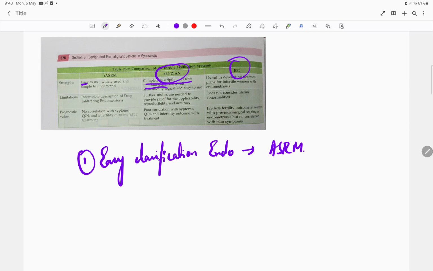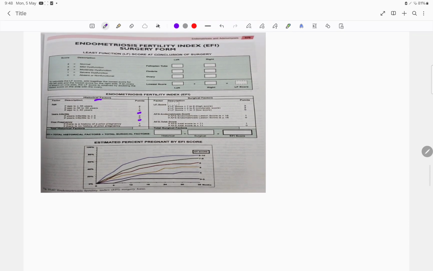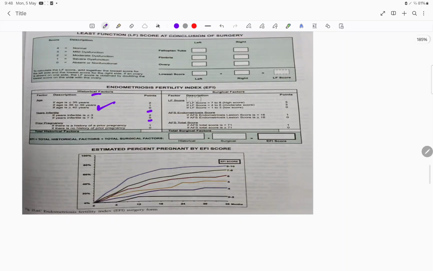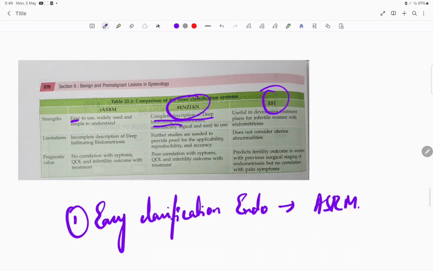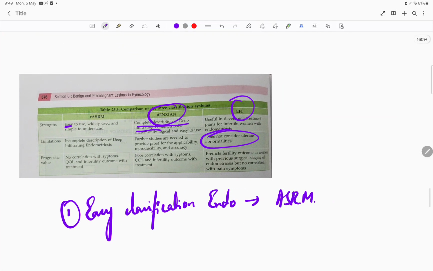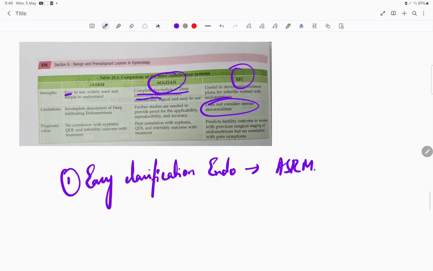Okay, so now what is the biggest disadvantage of EFI? See, in the EFI, they have taken the history, the age, the years of infertility, the prior pregnancy, all these things. But they have not taken the lesions which cause distortion of the uterine cavity, which is very important for infertility. So it doesn't consider the uterine abnormalities. That is one of the very important limitations of this EFI. This was the question asked in the NEET SS.